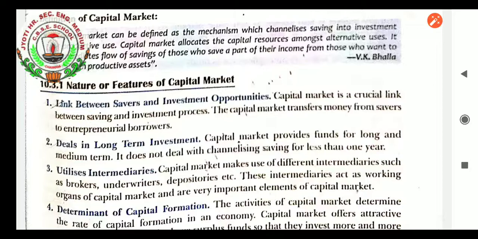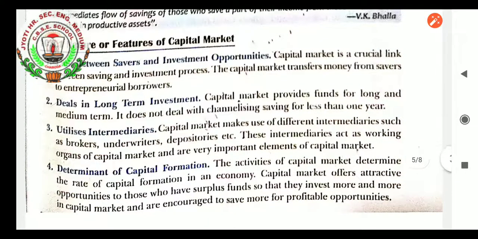investment opportunity. Capital market is a crucial link between saving and investment process. The capital market transfers money from savers to entrepreneur borrowers. Deals in long-term investment. When we say about this nature, the capital market provides fund for long-term and medium term. It does not deal with channelizing saving for less than 1 year. Utilizes intermediaries. Capital market makes use of different intermediaries such as brokers, underwriters, depositors, etc. These intermediaries act as working organs of capital market and are very important element of capital market.